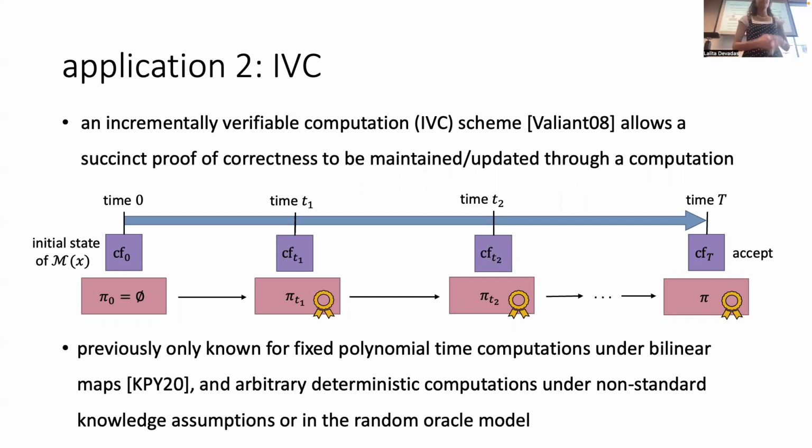Previously, this was only known for fixed polynomial time computations under a bilinear map assumption. That's the work of Kalai, Paneth, and Yang. By fixed polynomial time, I just mean that you had to fix some polynomial before generating the CRS. Basically, you can think of this as we had IVC just for P under bilinear maps before. And for beyond P, we needed non-standard knowledge assumptions or the random oracle model. And our construction managed to get IVC for P and also for arbitrary deterministic computations beyond P, again just assuming LWE.